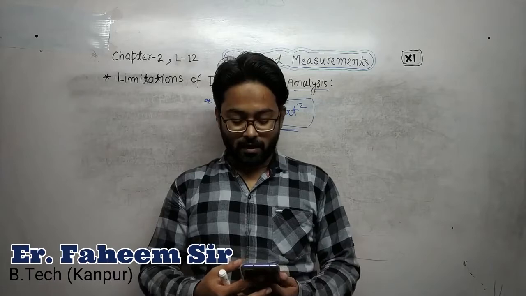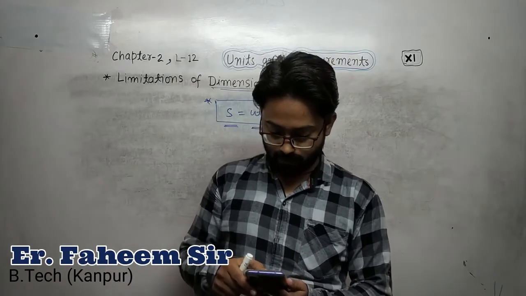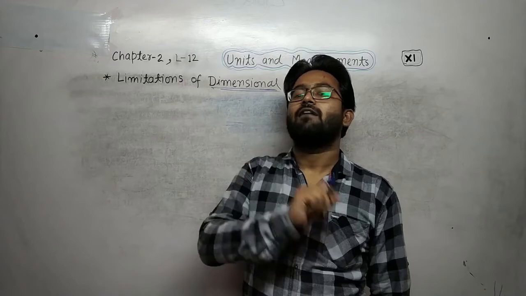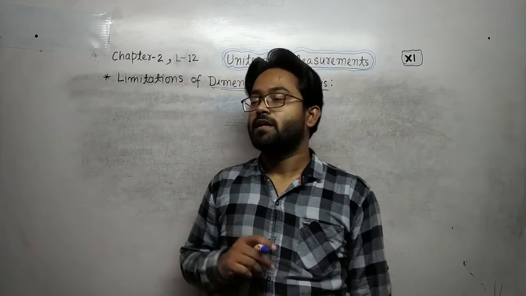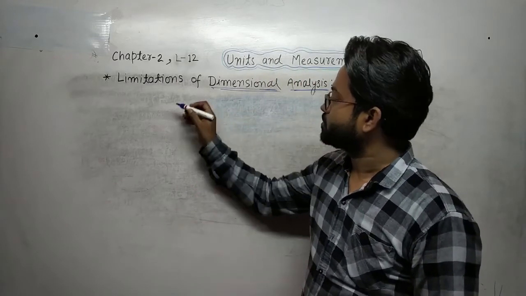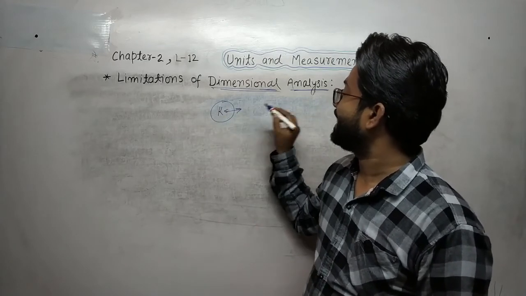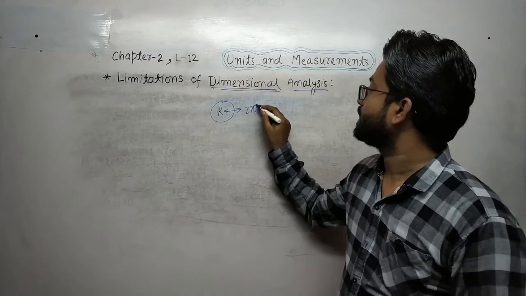Hope you are getting it. Now the fourth point, that is, it fails to derive relationships which involve trigonometric, logarithmic or exponential functions, because the values of trigonometric, logarithmic and exponential functions are dimensionless constants. This also applies to the first point, like you don't know about the dimensionless constant, that was the 2 pi.